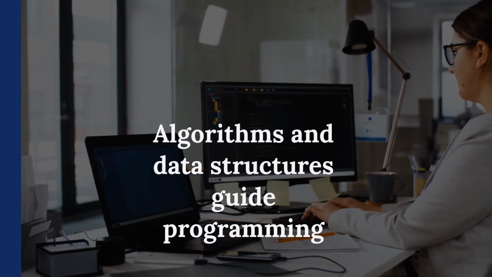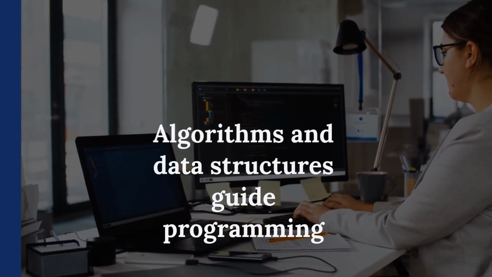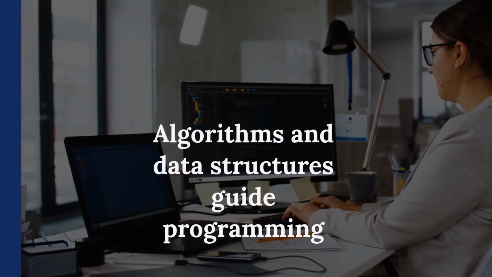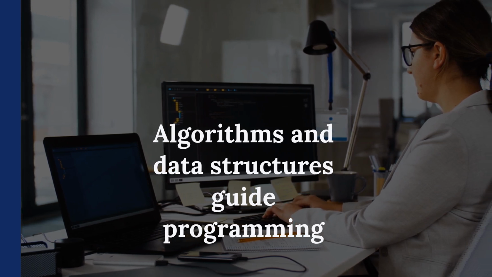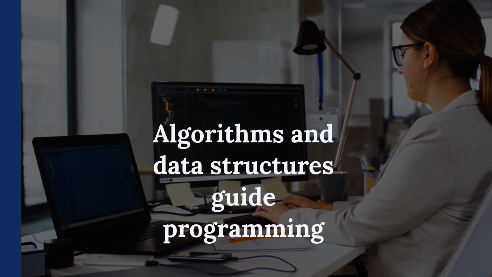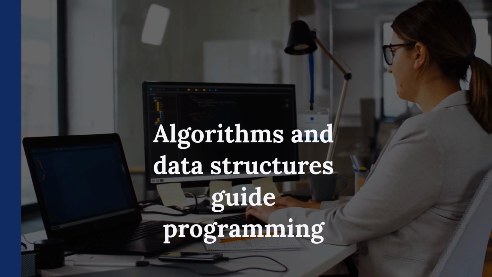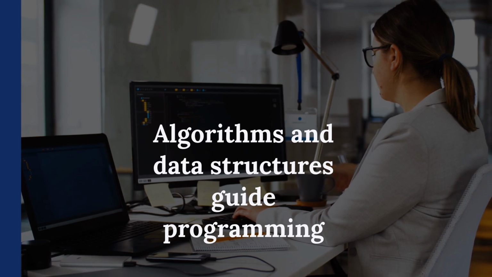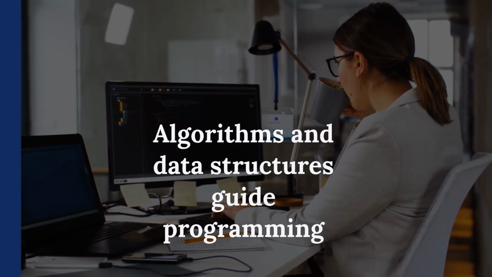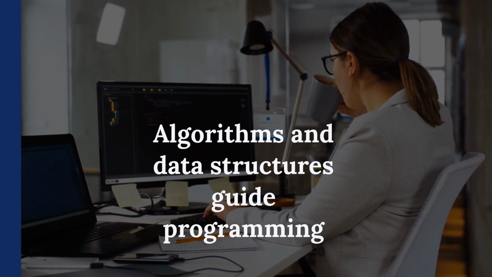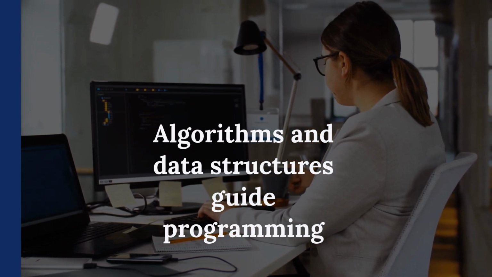Computer programming involves designing and building software to accomplish tasks. Key concepts include algorithms and data structures, control structures, and modularity. Algorithms are step-by-step procedures for solving problems. Data structures organize data efficiently. Control structures guide program flow, including sequence, selection, and iteration.